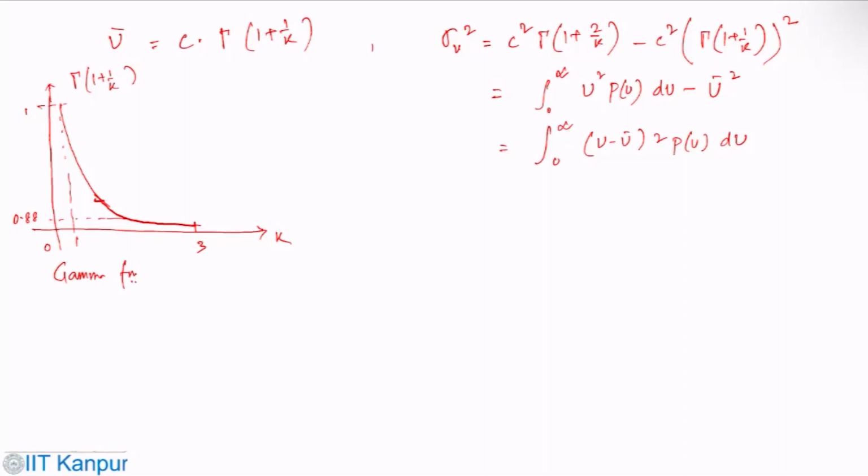If you have a power curve, it can go like this.